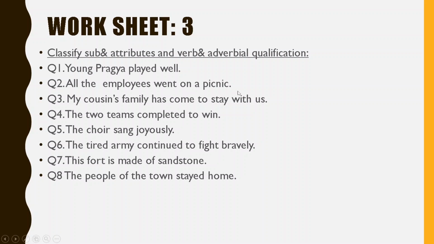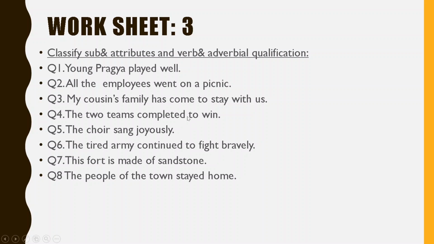But यहाँ पे क्या है? To stay with us. So to stay will be an infinitive. Remember? To stay here is an infinitive and it is the adverbial qualification. Clear? Now, the two teams competed to win. The two teams. Subject will be teams. The two will be the definite article. Is that clear? That is the attribute. Competed will be the verb. To win will be the adverbial qualification. कौन सा type होगा? Tell me, it will be infinitive. That is because to is here.